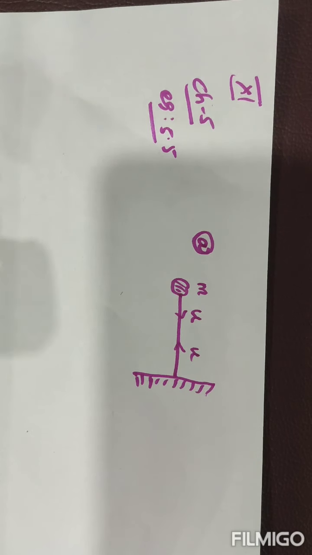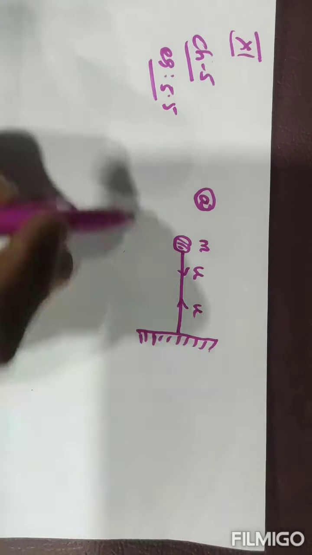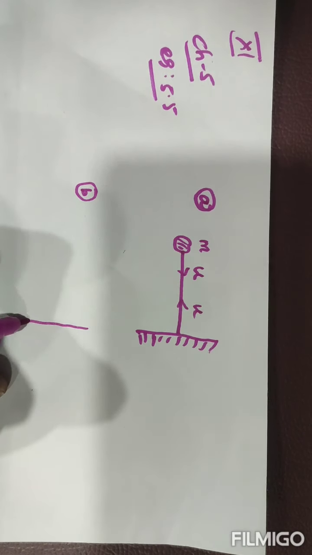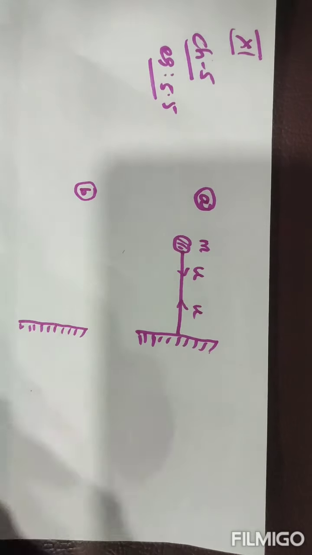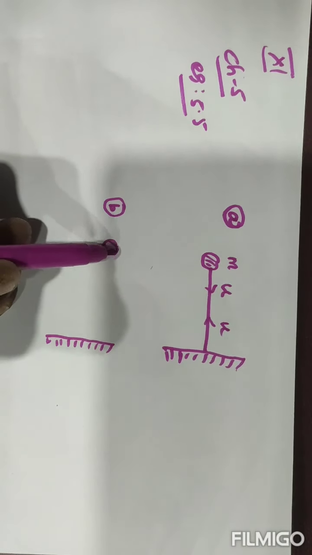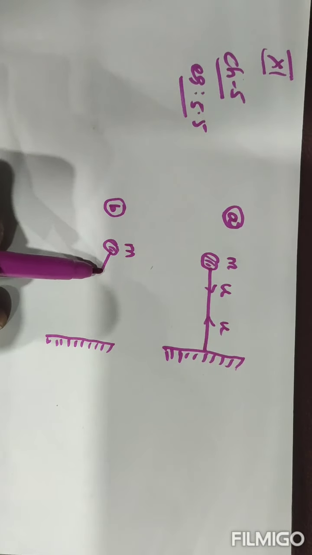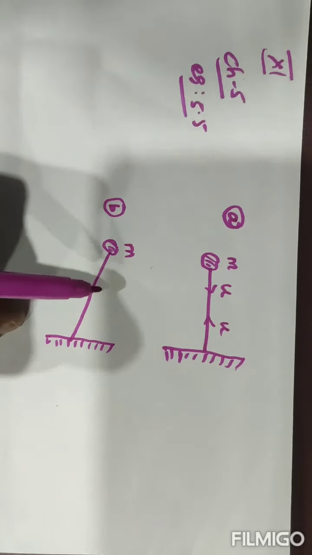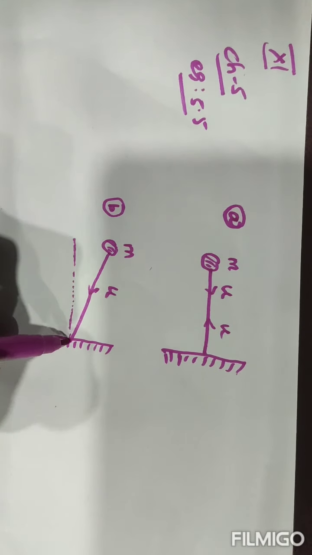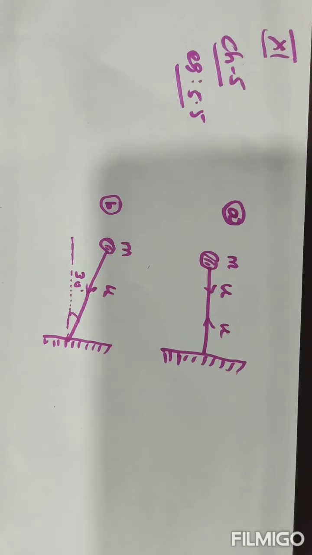Then one more diagram, that is B. Here is the same ball, mass M. It will strike the wall with the speed U, but it makes some angle, which is given in the question as 30 degrees.